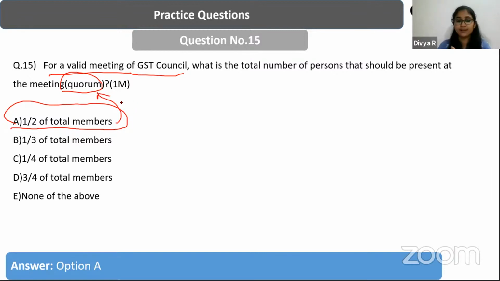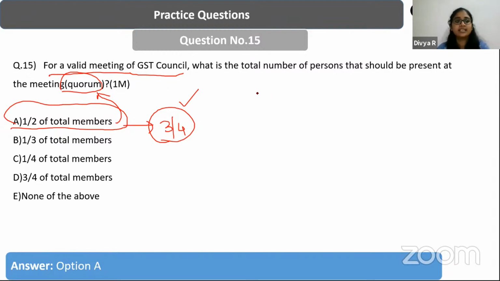And once the quorum is met and a meeting is conducted, for a decision to be passed, at least 3/4 of the voting has to be done, right? That is what is important here. So 3/4 of the quorum, not 3/4 of the existing members, will have to vote for a particular topic, and that's when it will be passed. But half will be considered as the quorum, right?